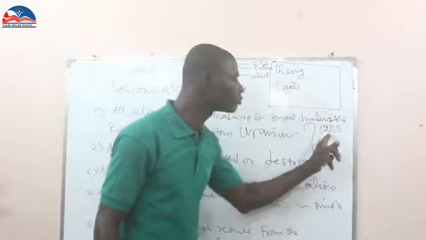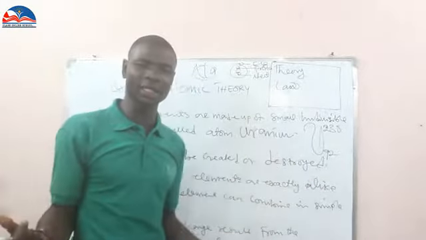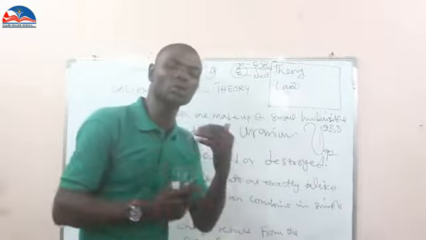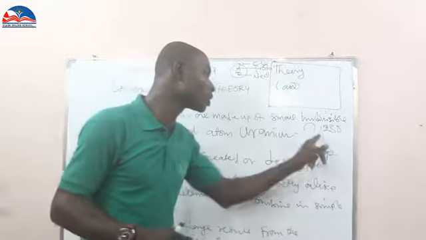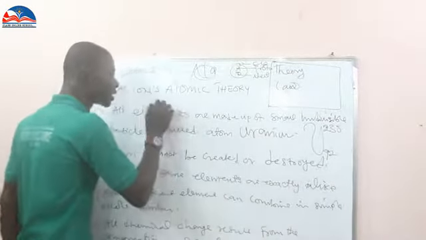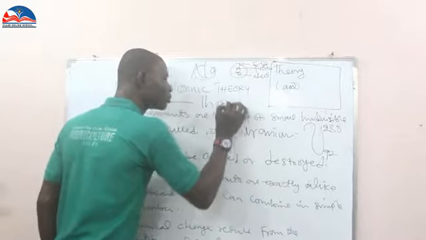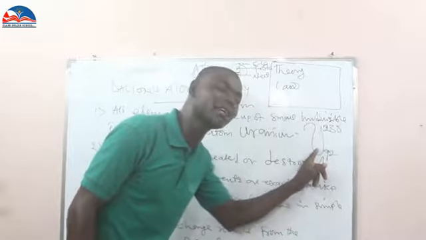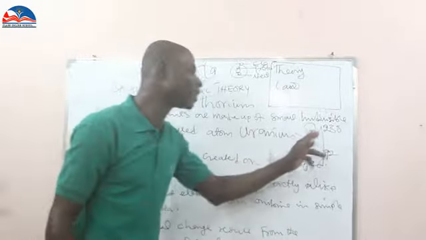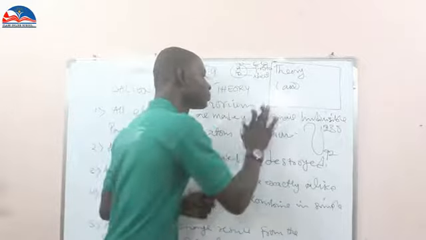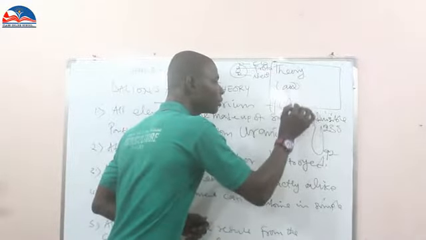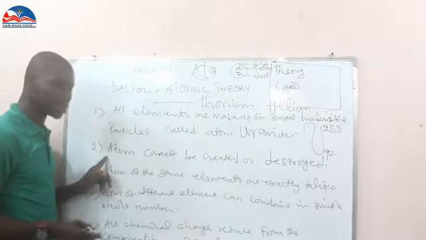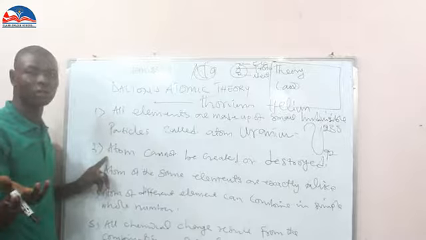Now, this uranium splits into two. This uranium is an element, and this element has atoms inside. During nuclear fission, the bombardment of this uranium, it separates to give thorium, which is another element, and helium. You have the two things, thorium and helium. This makes number two theory of Dalton wrong. Rutherford proved it wrong. Watch it very well.